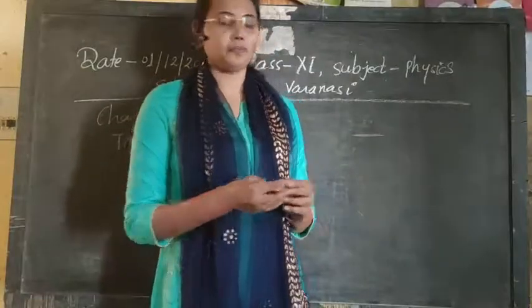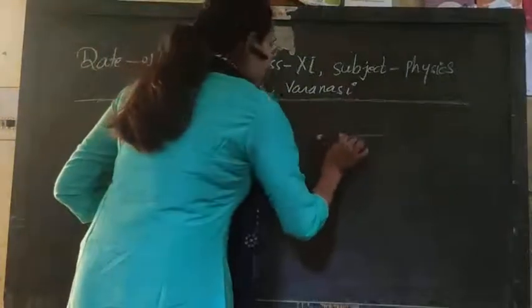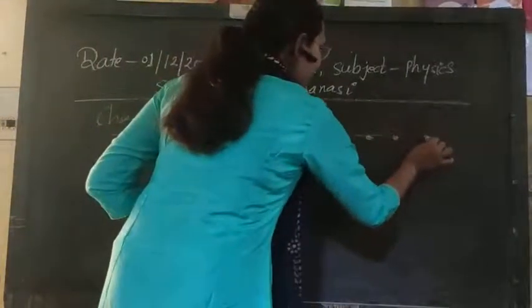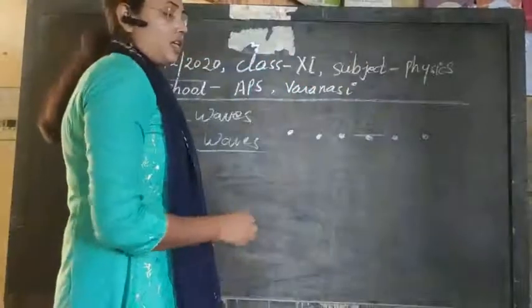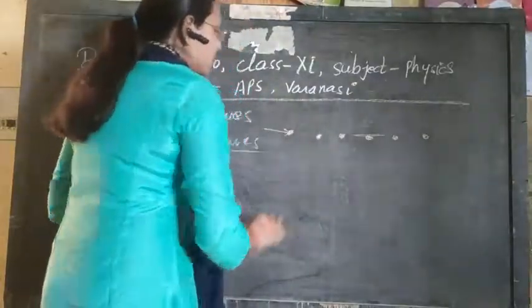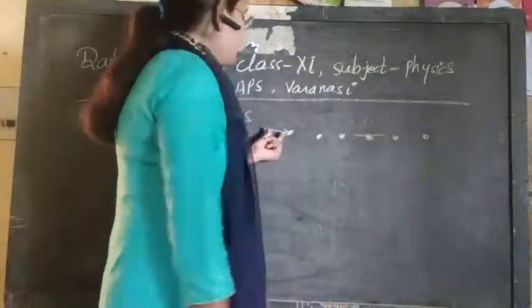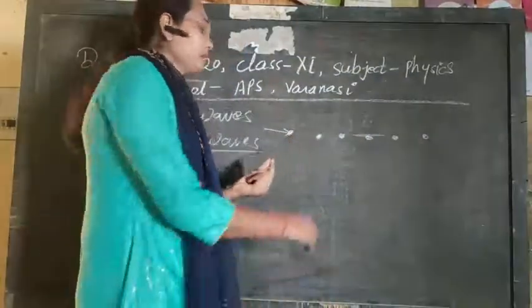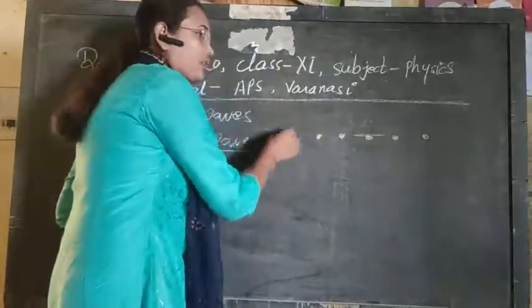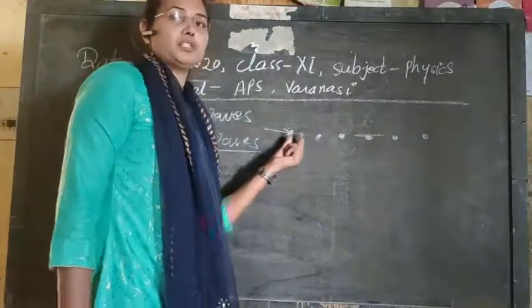So suppose in our system there are a number of such particles, and if we disturb the first one by the application of some external force, then obviously this particle will be displaced from its equilibrium position, from its mean position.